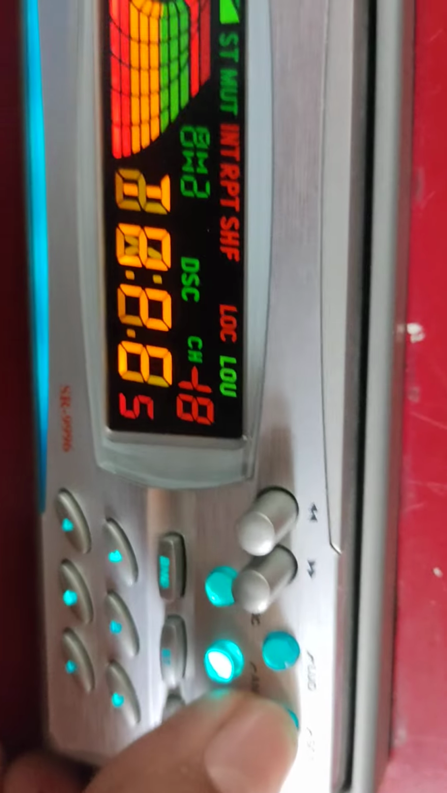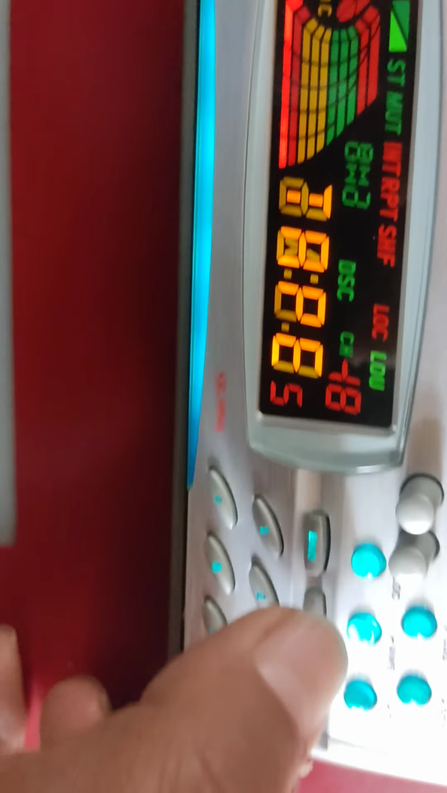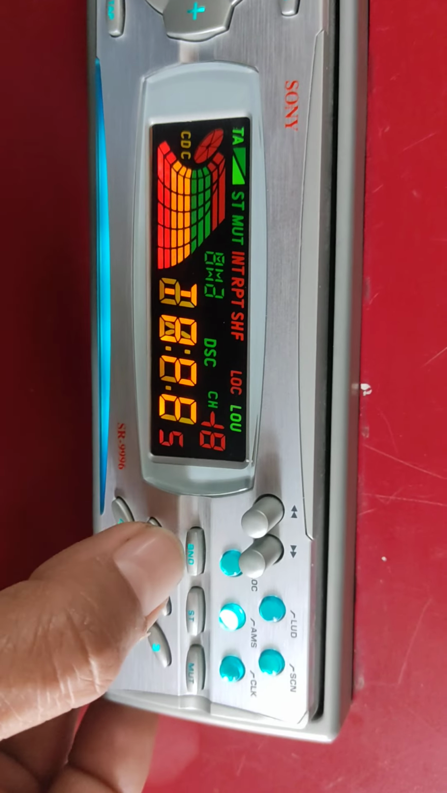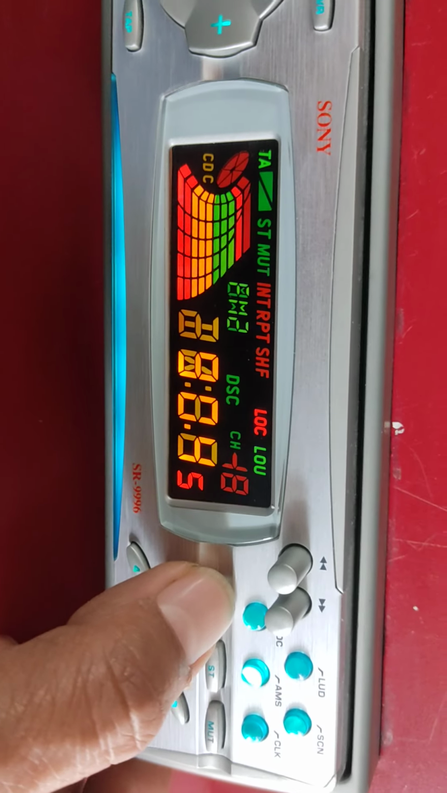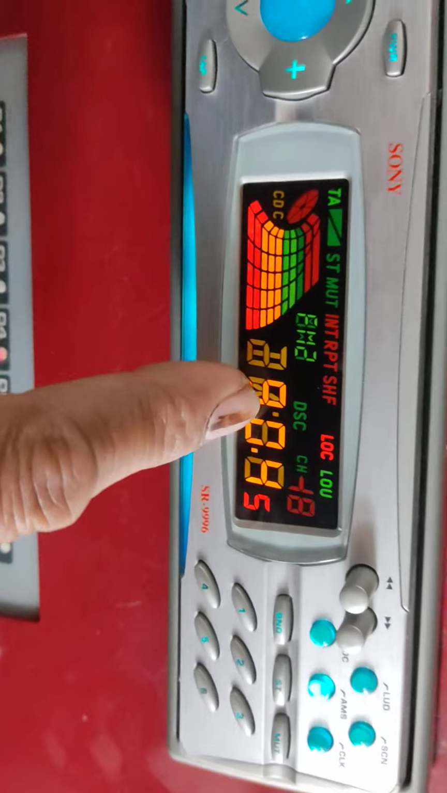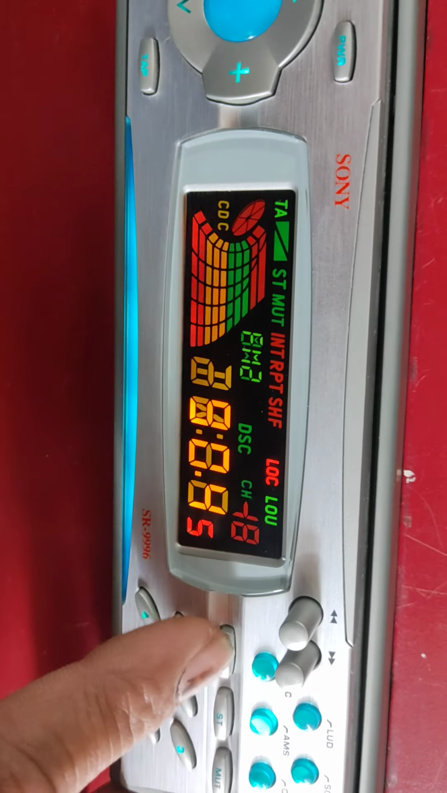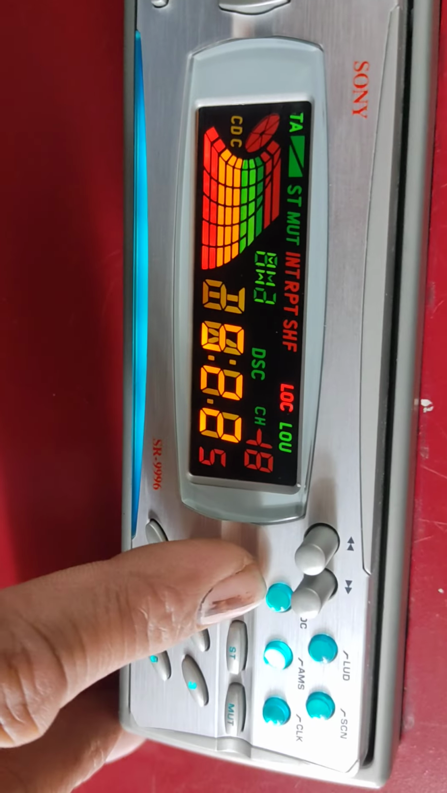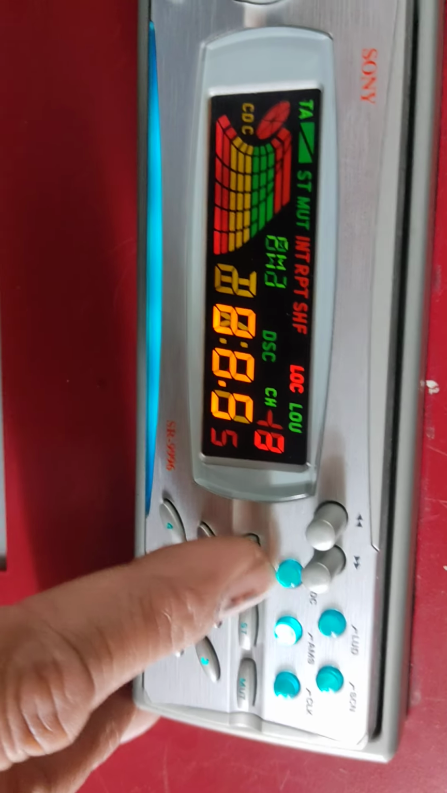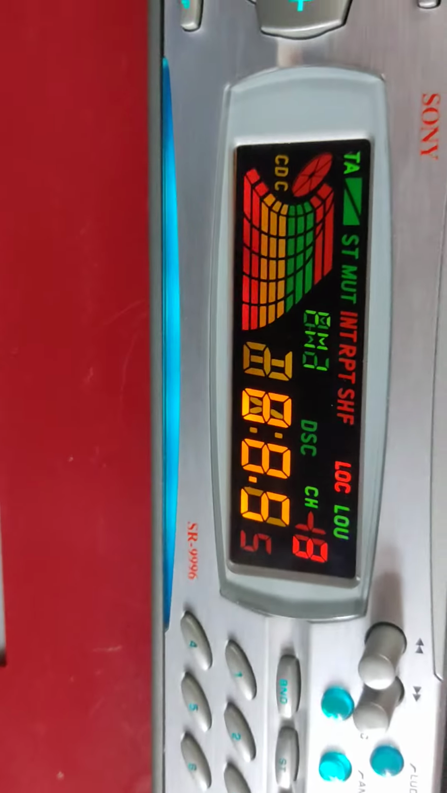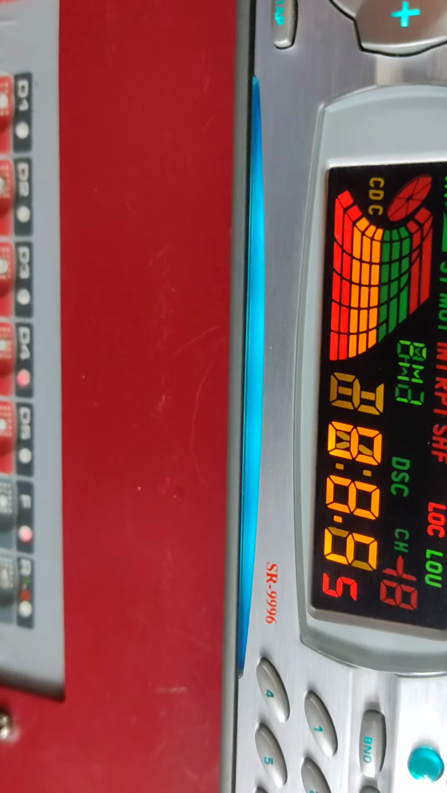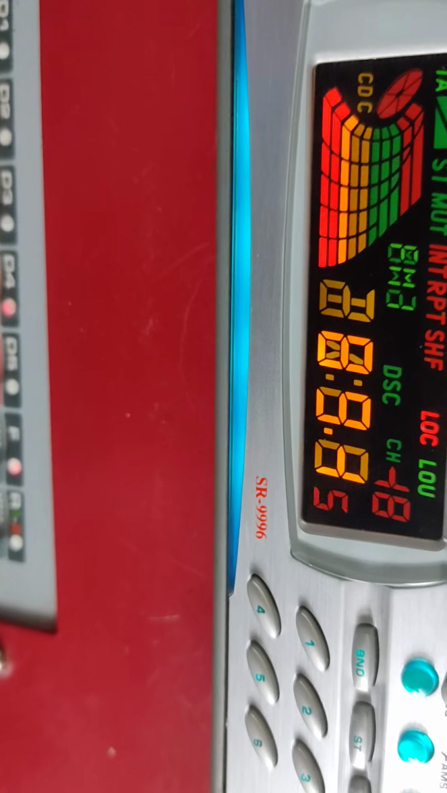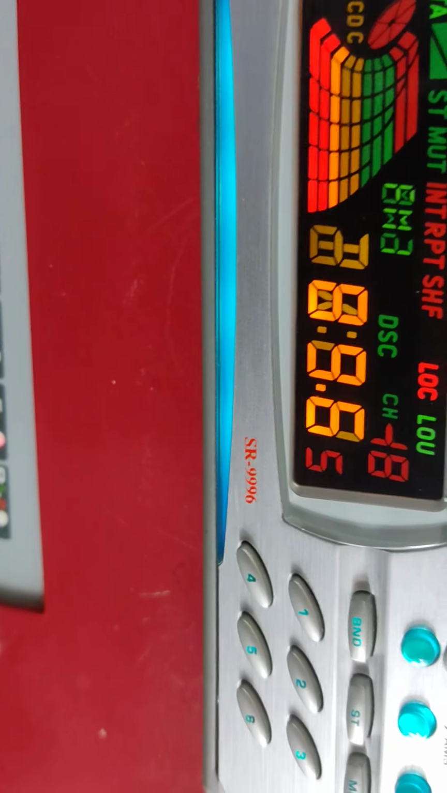and scan for the radio button. If you want to start the radio, press the band button. You can enter FM mode and change the band button to FM1, FM2, FM3, any band, and select a station by pressing the up button and down for frequency.